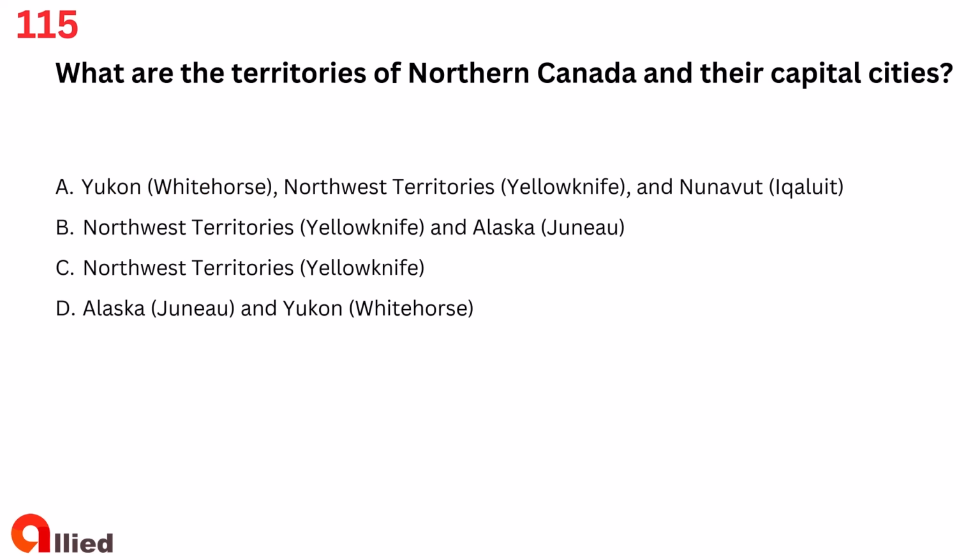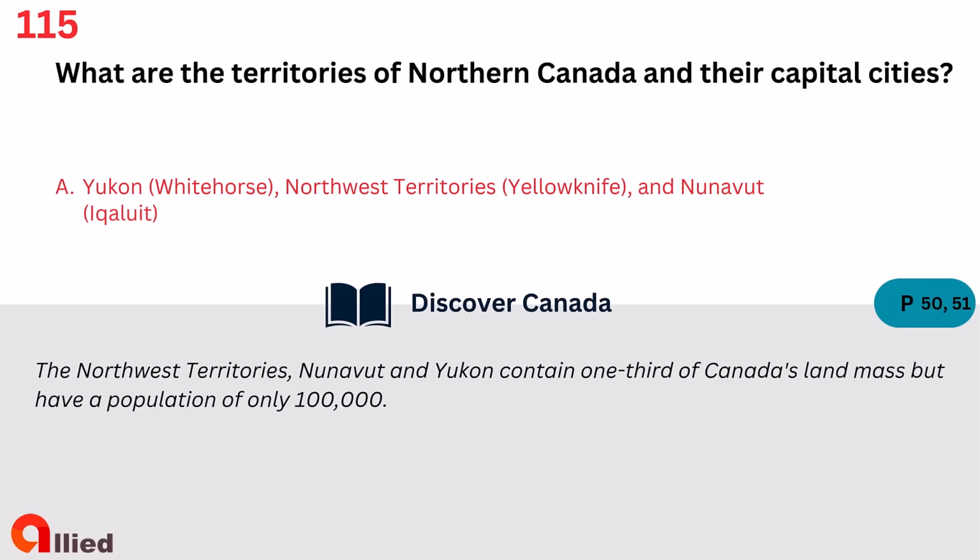Question 115. What are the territories of Northern Canada and their capital cities? A. Yukon, Whitehorse, Northwest Territories, Yellowknife, and Nunavut, Iqaluit. B. Northwest Territories, Yellowknife, and Alaska, Juneau. C. Northwest Territories, Yellowknife, D. Alaska, Juneau, and Yukon, Whitehorse. The answer is A. Yukon, Whitehorse, Northwest Territories, Yellowknife, and Nunavut, Iqaluit.